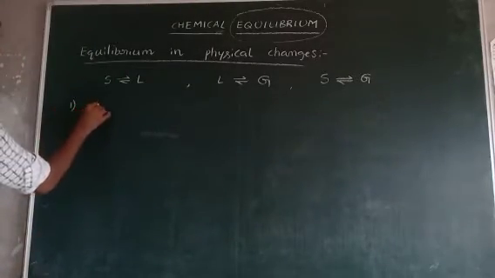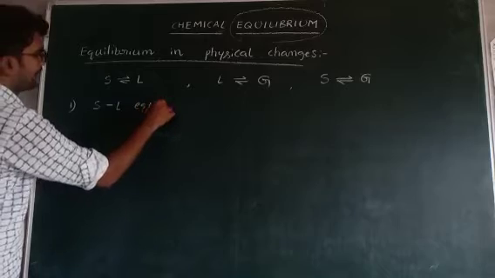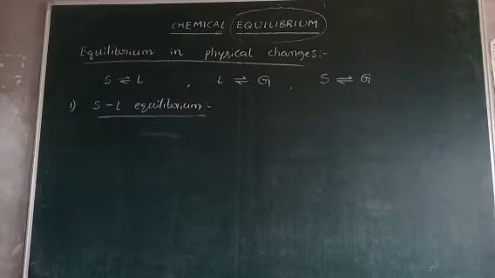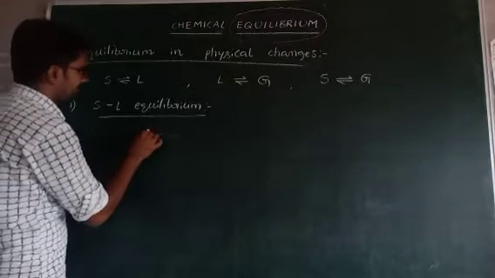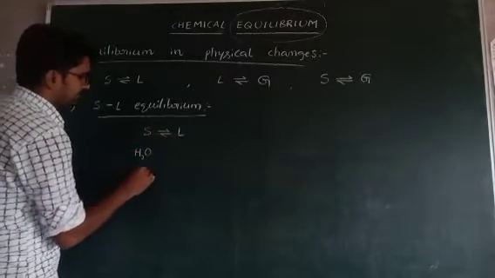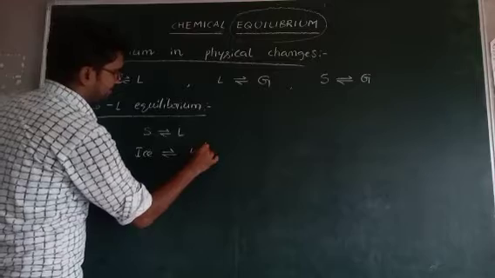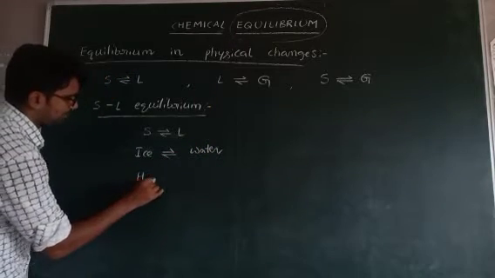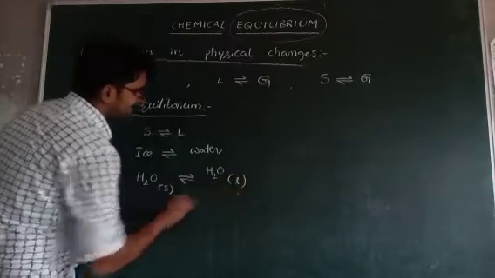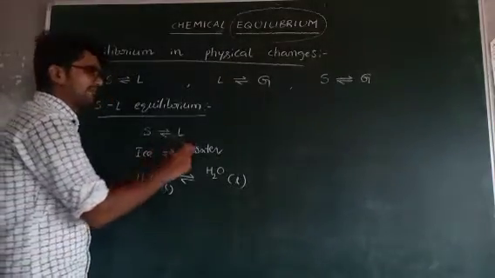First one, solid liquid equilibrium. In solid liquid equilibrium, the best example is water. Ice is converted to water. This is also written like this: H2O in solid state and H2O in liquid state. H2O in solid state, ice, is converted to liquid.